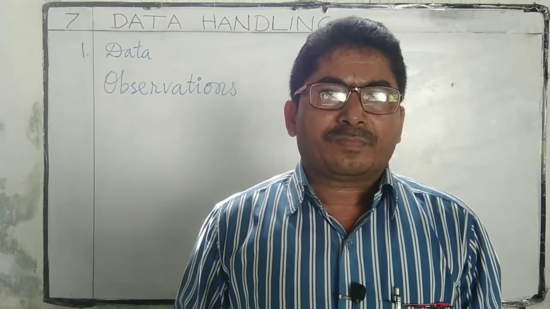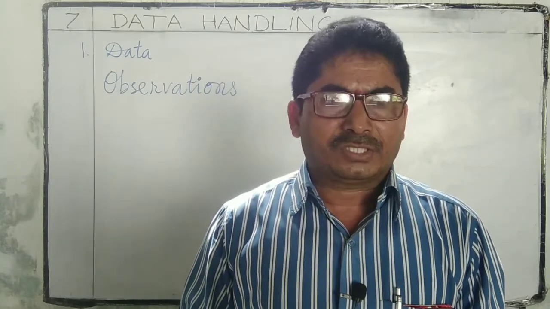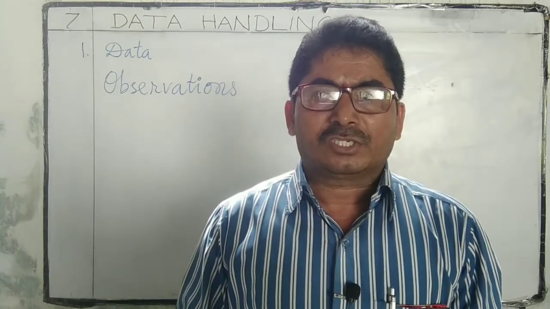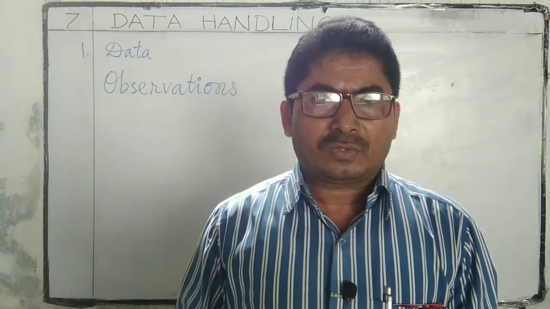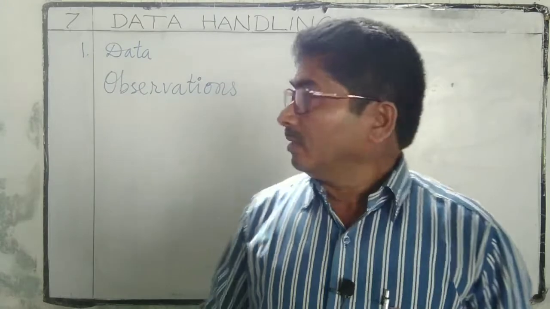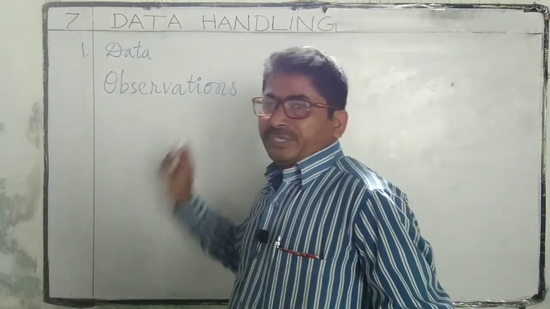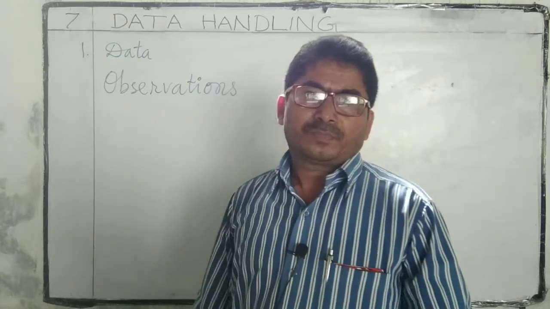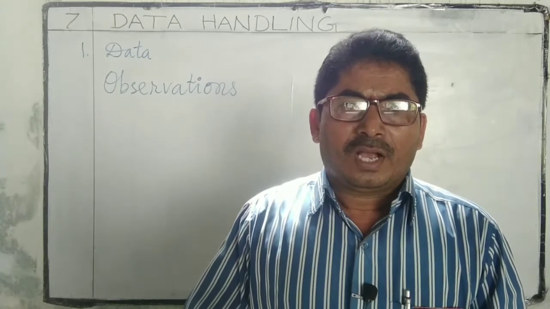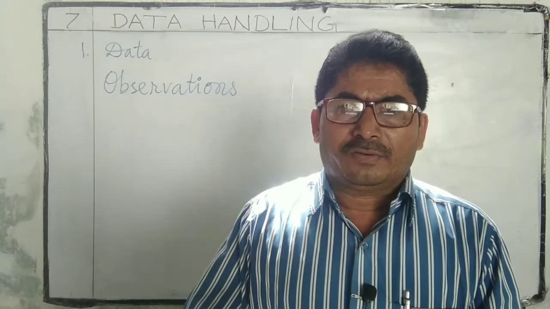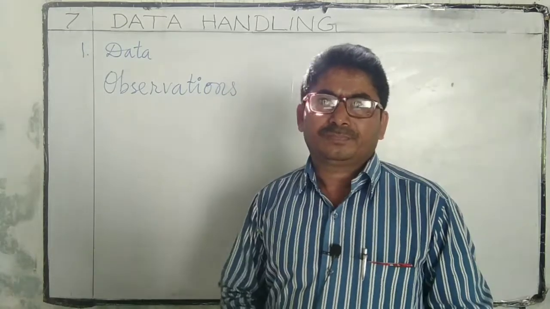What is a data? Information which is in the form of numbers or words and helps in taking decisions or drawing conclusions is called a data. Observations. What are observations? The numerical entries in the data are called observations.